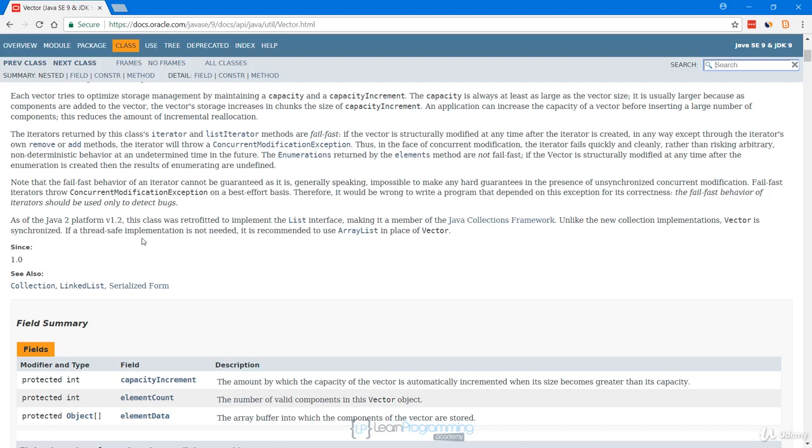So if you need thread safety, use vector. If you don't, use ArrayList. Okay, so let's say we do want to use vector. Well, vector is backed by an array, just like ArrayList is. And so let's go back to the IDE now.